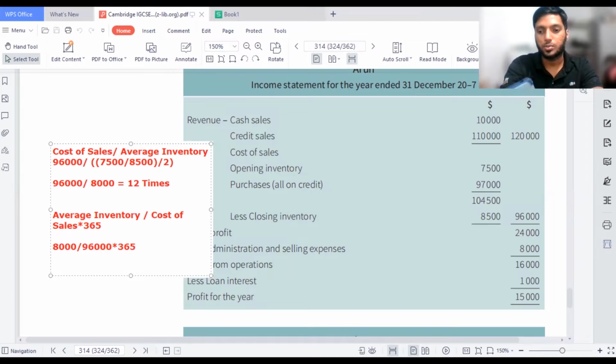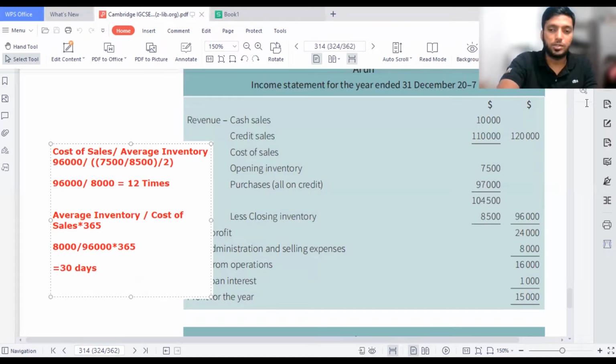You can round it off most of the time. I'm very slow in calculating, so don't be slow like me. 8,000 divided by 96,000 gives 0.833, something like that. Then you multiply by 365 and you get 30.4 days. So you can write 30 days most of the time. You can round it off because this is days.